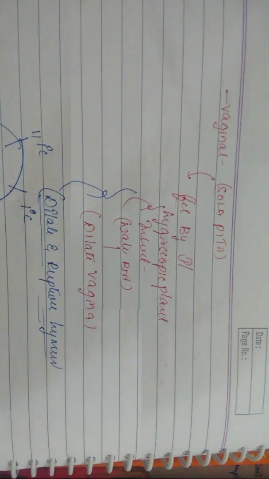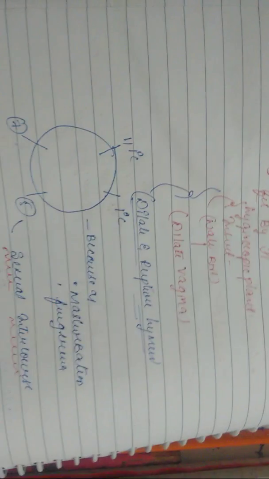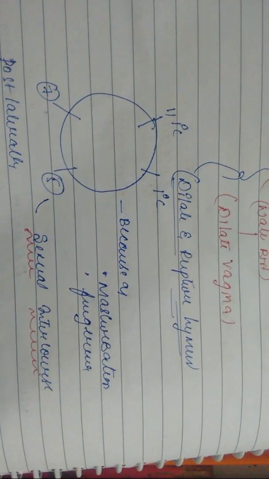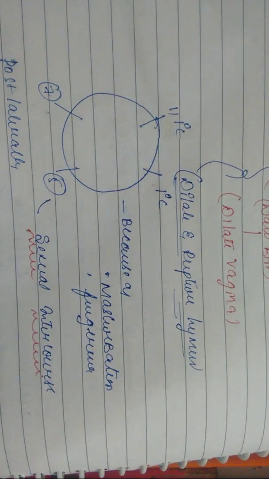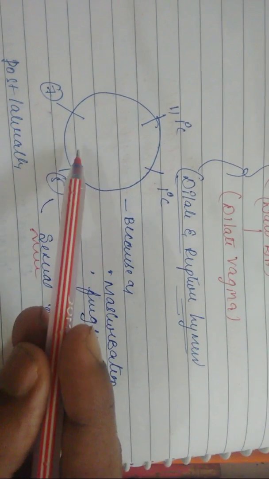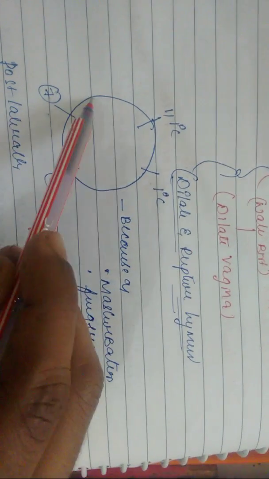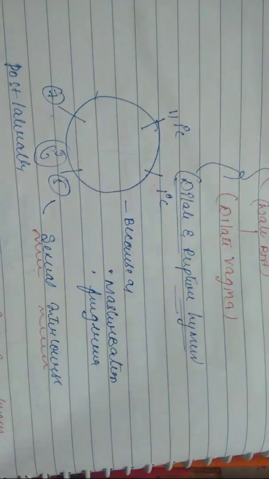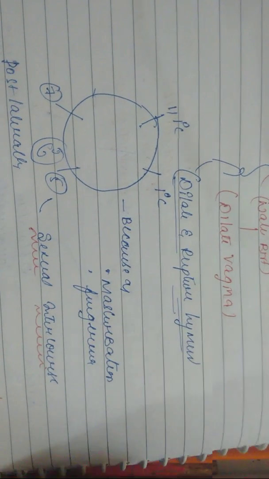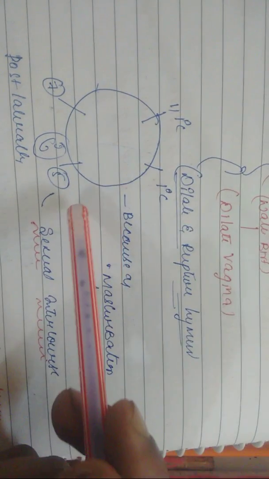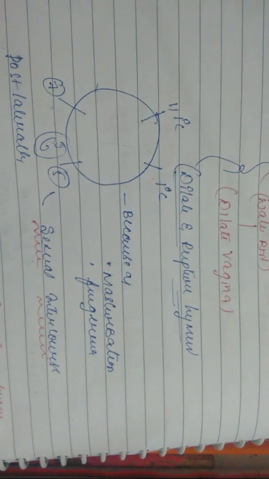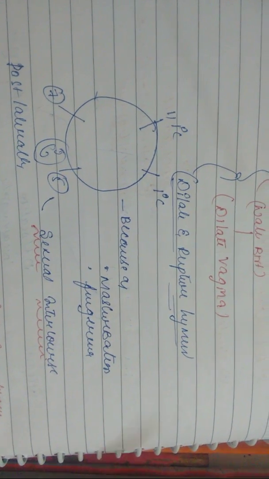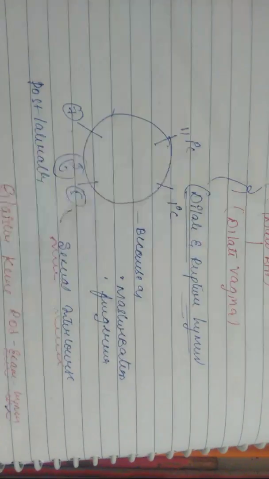Next, you have the hymen being torn following intercourse. Once she has had intercourse, the hymen can be torn in different places. Most commonly, the hymen tears at the posterior lateral aspect. It can tear at the 5 o'clock or 7 o'clock position, or at the 4 o'clock, 8 o'clock position, and it may also tear at the midline at the 6 o'clock position. The most common tear seen is at the 5 o'clock and 7 o'clock positions. It can also be because of masturbation or fingering, right? So that's all you have to understand.